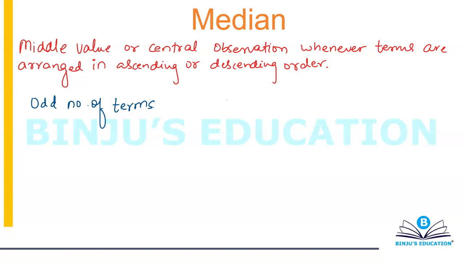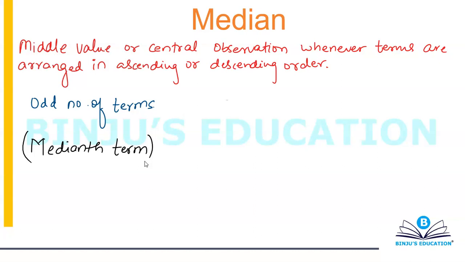So if you have an odd number of terms, then the medianth term, now understand this relationship is to calculate the medianth term. It will give you the term which is the median. It will not give you the final answer, it will give you the term, like the fifth term is the median or the seventh term is the median, but the final answer is the value of that term.